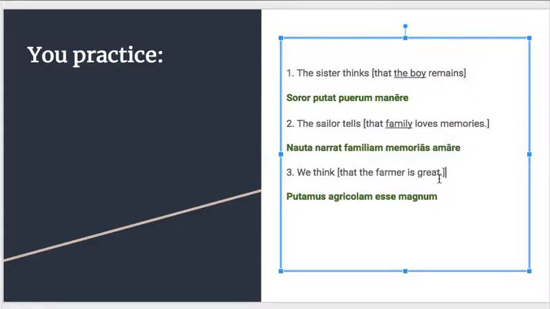All right, and finally, box this off. And you get your indirect statement again, right? So you remember that you don't translate that. You just bring the farmer down, make it accusative because it's the subject. The second principal part of sum is esse, so agricolam esse. And then you bring down great and make it magnum because it has to match agricolam because you're describing agricolam. The trick here was agricolam is one of those jobs held by men, so it's actually masculine, and so we have to make it magnum, not magnam. And then we think it's just conjugated regularly, putamus.